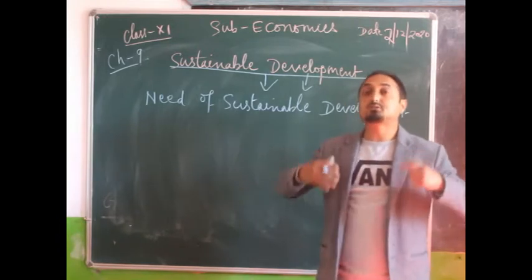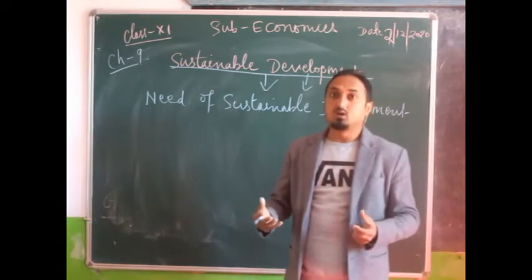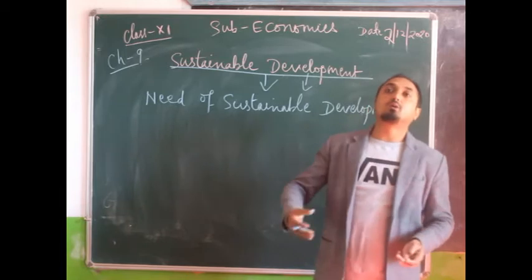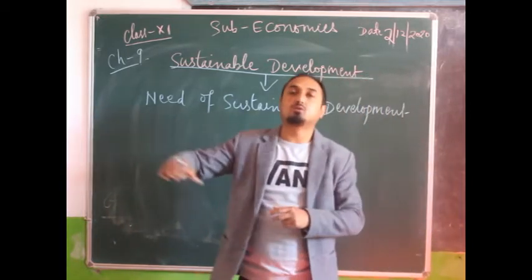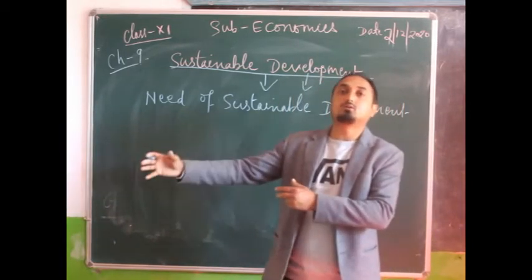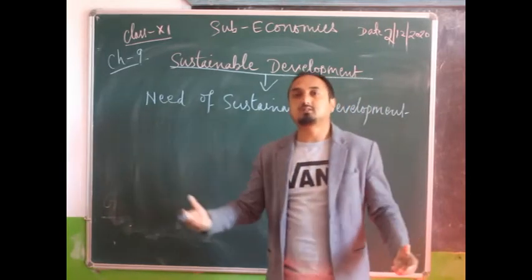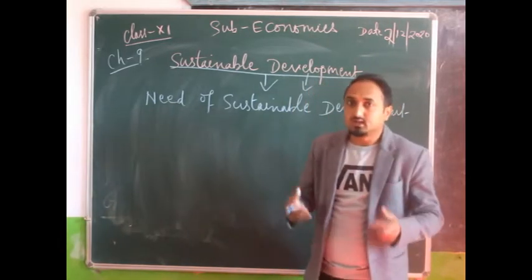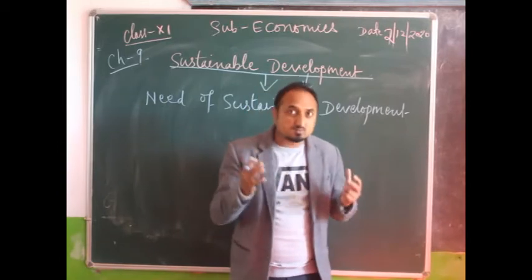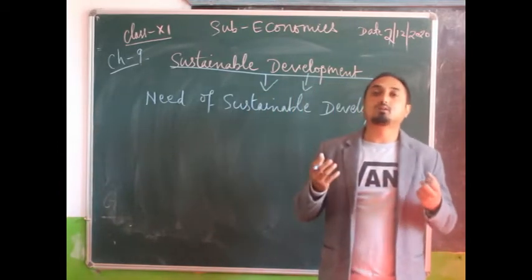When we exploit the resources too much, when we only go for expansion of economic growth by exploiting and wasting the resources, then it is true that we are going to suffer in the future.